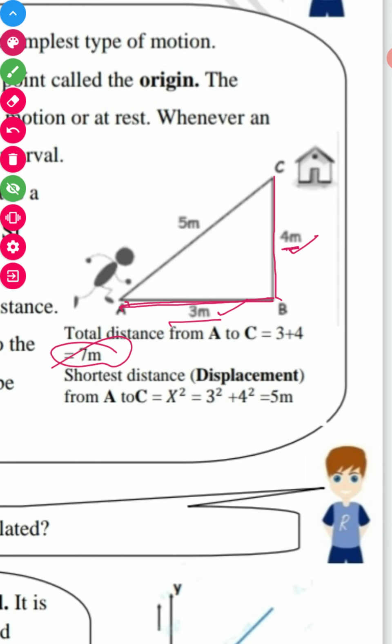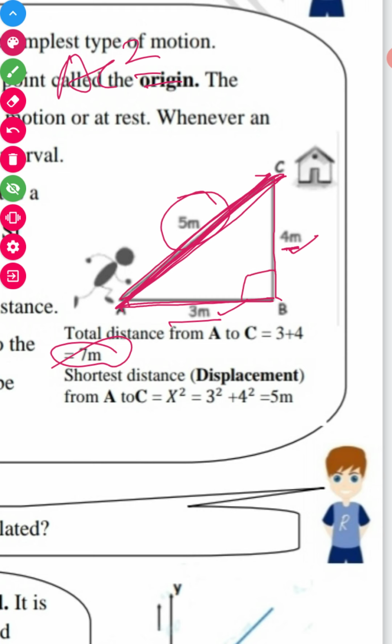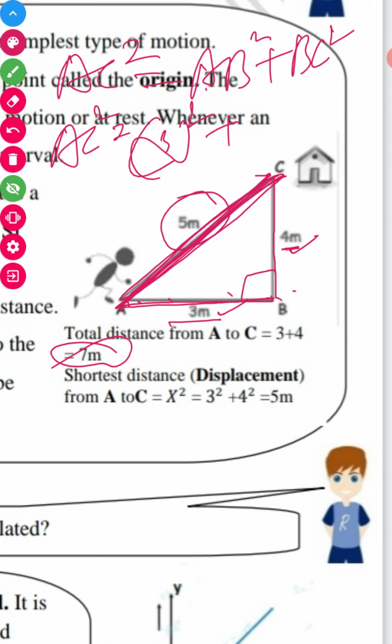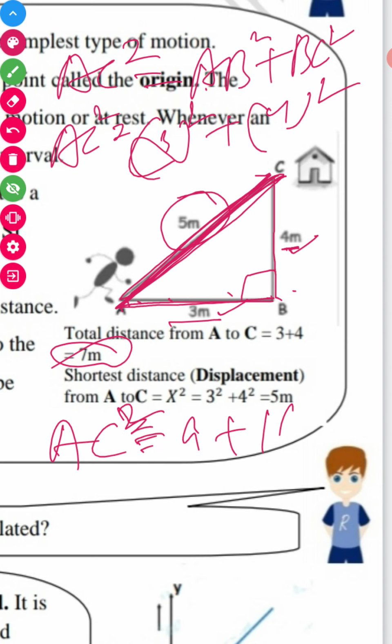Okay, but if I say the displacement, then this displacement is 5 meters. How does it come to 5? Let's see. According to Pythagoras, AC square is equal to AB square plus BC square. AC square we have to find out. AB we have 3 square and BC 4 square, so AC square is equal to 9 plus 16.